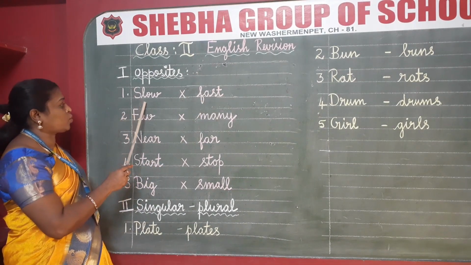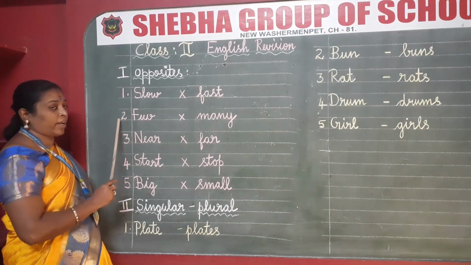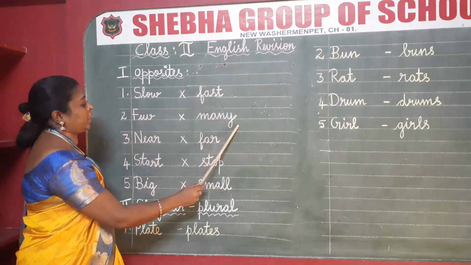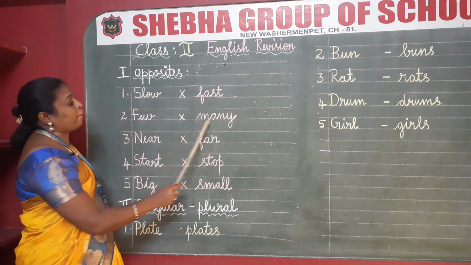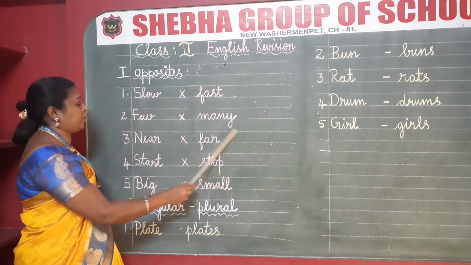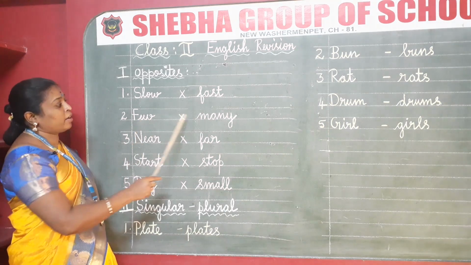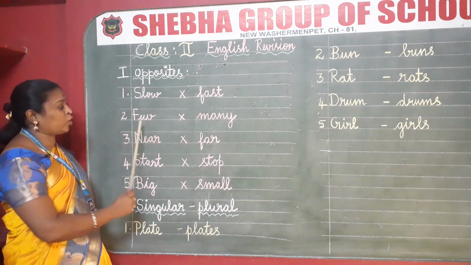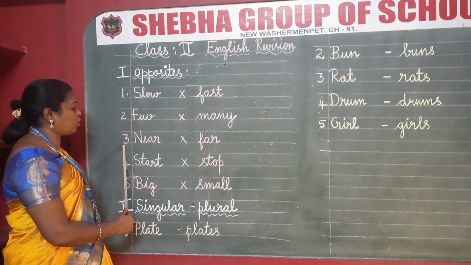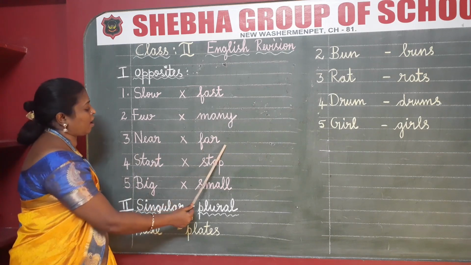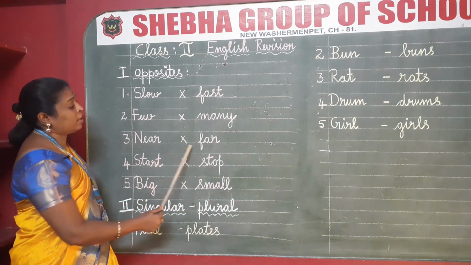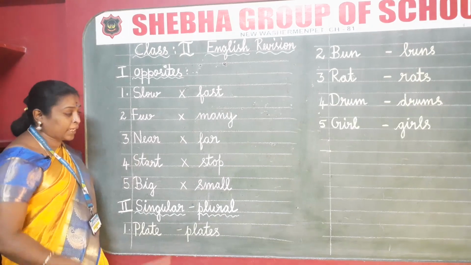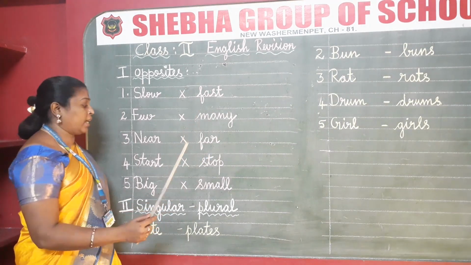Now after writing the first one, you have to leave one line and write the second one. Few, many. The opposite of few is many. M-A-N-Y, many. After finishing the second one, again you have to leave one line and start the third one. Near, far. The opposite of near is far. F-A-R, far.